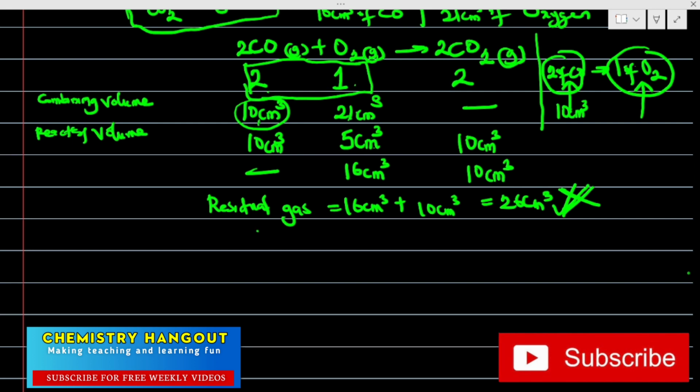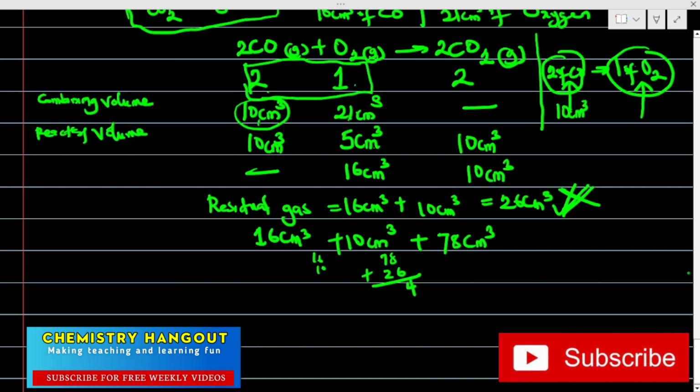I want to believe this is clear. So the answer is going to be 16 centimeter cube plus this 10 centimeter cube, right? Plus the one that is remaining in air, because we have removed 21 out of it. So it's remaining what? 79 centimeter cube. If you add this up, 16 plus 10 will give us 26. Then 79 plus 26.